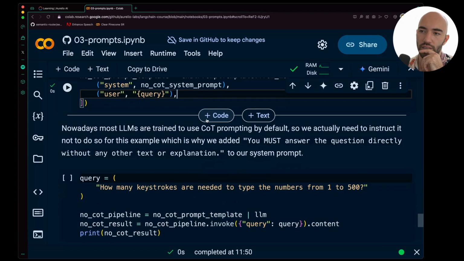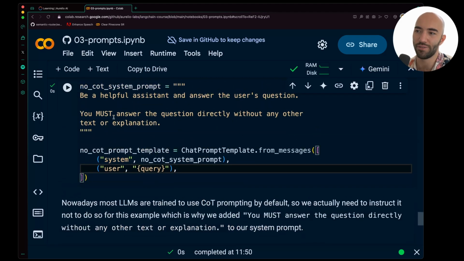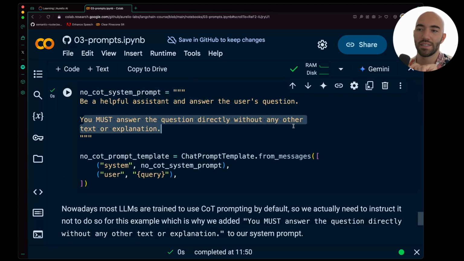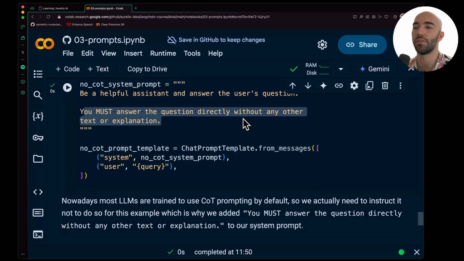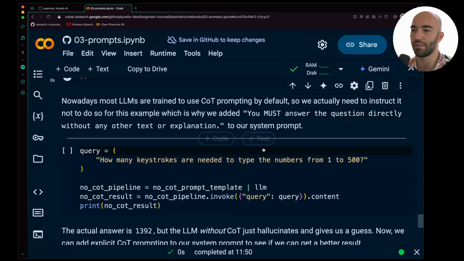I will just note here, especially with OpenAI, this is one of those things where you'll see it more with the smaller models. Most LLMs are actually trained to use chain of thought prompting by default. So we're specifically telling it here, you must answer the question directly without any other text or explanation. We're kind of reverse prompting it to not use chain of thought. Otherwise, by default, it will try and do that because it's been trained to. That's how relevant chain of thought is.